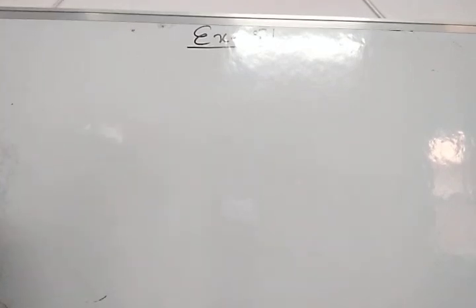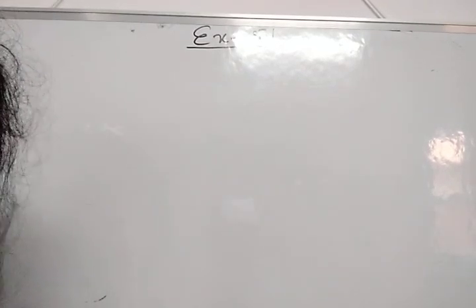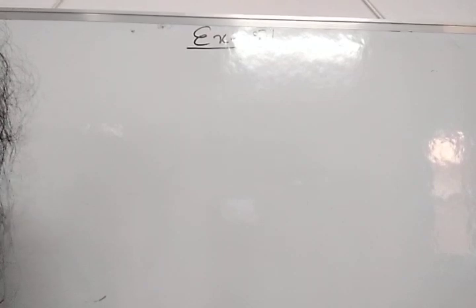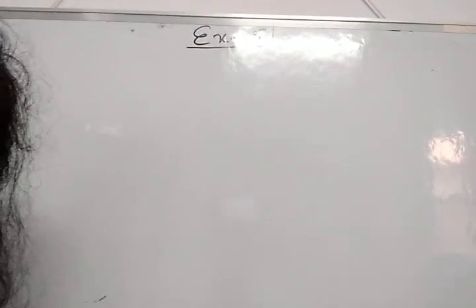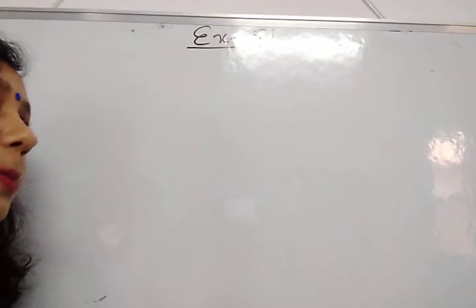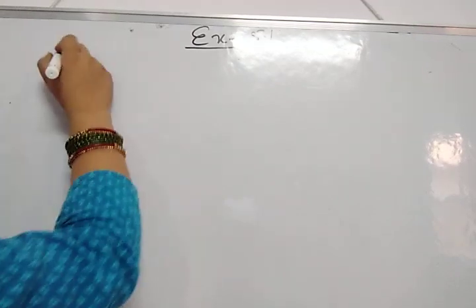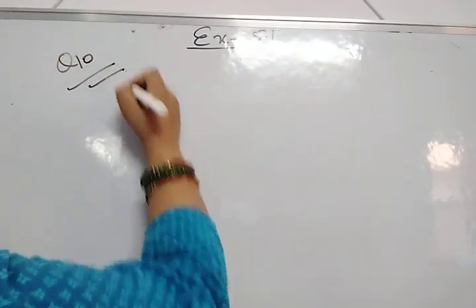Now in question number 10, indicate which pair of angles are vertically opposite angles and which angles are linear pair angles in the given figure of question number 10.